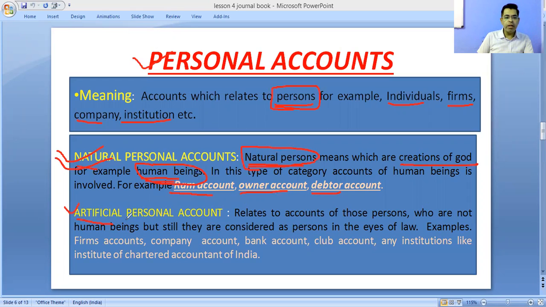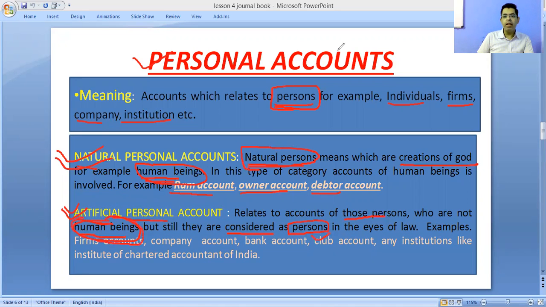The second is the artificial personal account. Now, what are artificial ones? These accounts are opened for persons who are not human beings. They are not human beings, but they are still considered persons. In the eyes of law, they are persons, but they are not human beings.